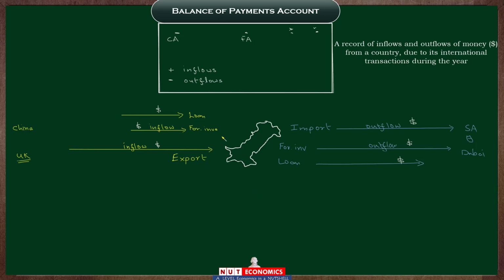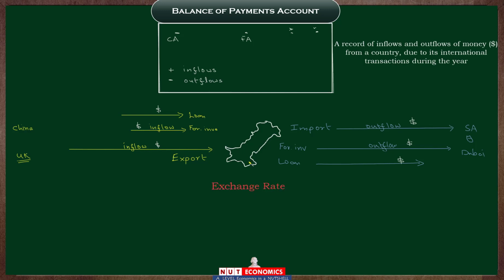Now, the reason why these inflows and outflows of dollars matter is that the total amount of dollars that come in and move out of the country has a very, very direct implication for the exchange rate of the country's currency.